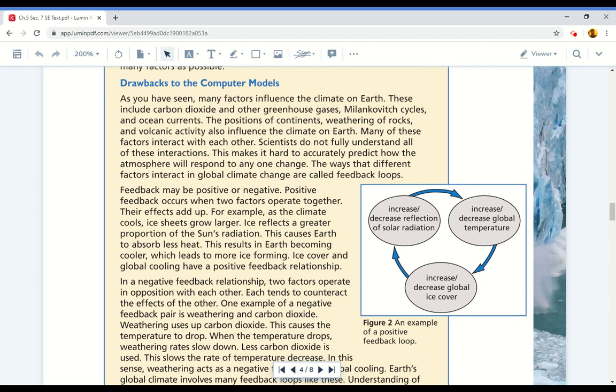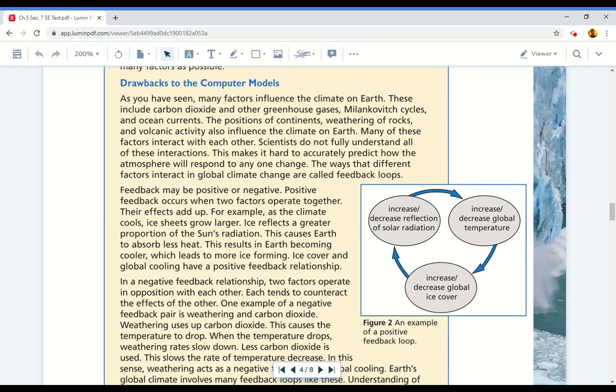Drawbacks to computer models. As you have seen, many factors influence the climate on Earth. These include carbon dioxide and other greenhouse gases, Milankovitch cycles, and ocean currents. The positions of continents, weathering of rocks, and volcanic activity also influence the climate on Earth. Many of these factors interact with each other. Scientists do not fully understand all of these interactions.